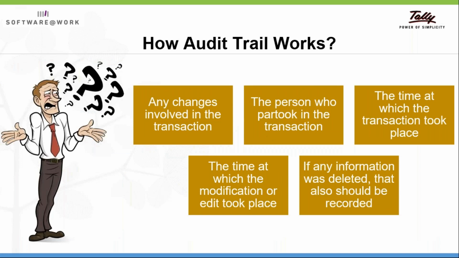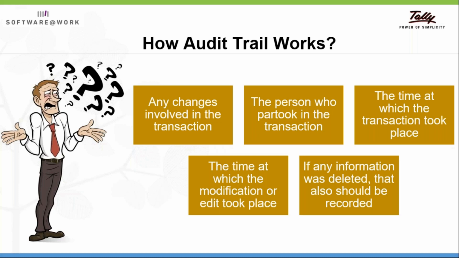Any changes involved in the transaction should be tracked by the audit trail, and the person who took part in the transaction has to be caught. Suppose my name is Omar, and I'm passing the transaction with my username and ID, it should track that this is the user who has made the changes. The time at which the transaction took place has to be caught, and the time at which the modification or edit took place. Suppose I passed the transaction at 2 o'clock and edited it at 3 o'clock, everything should be recorded: at this date and time, the changes were made by this person.